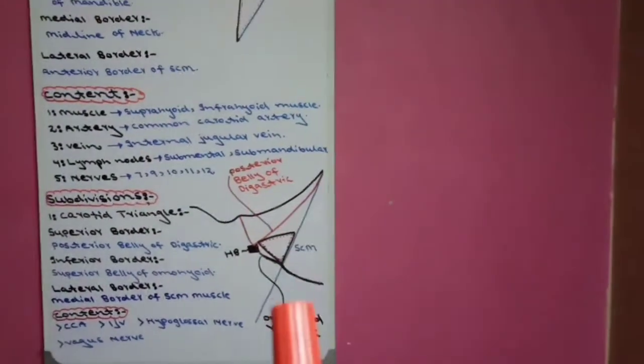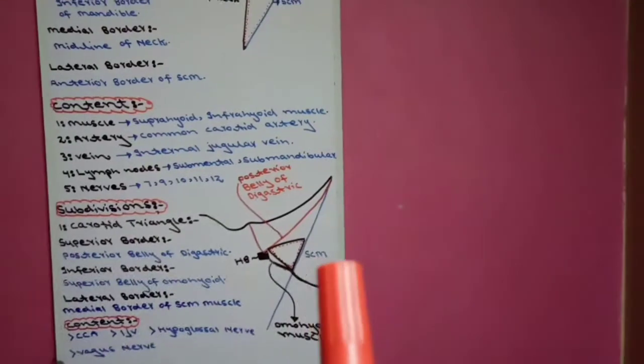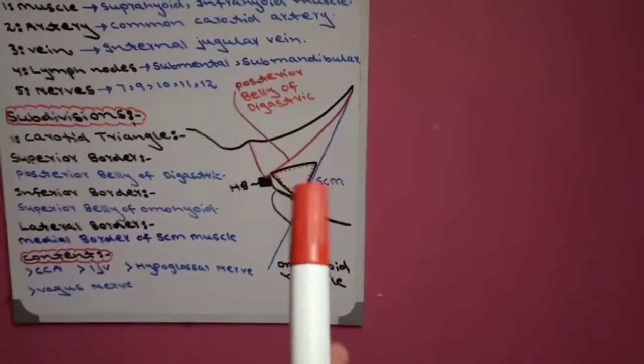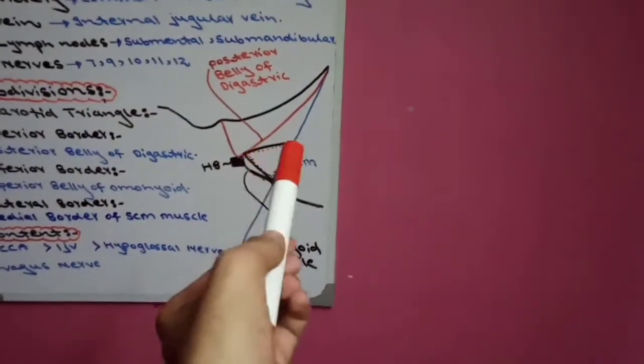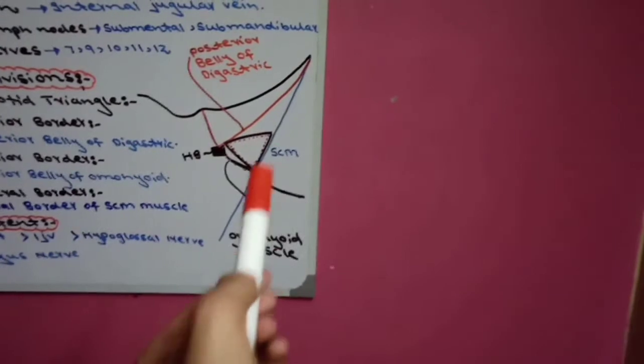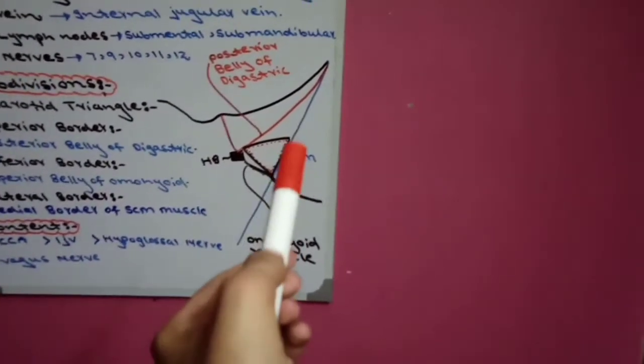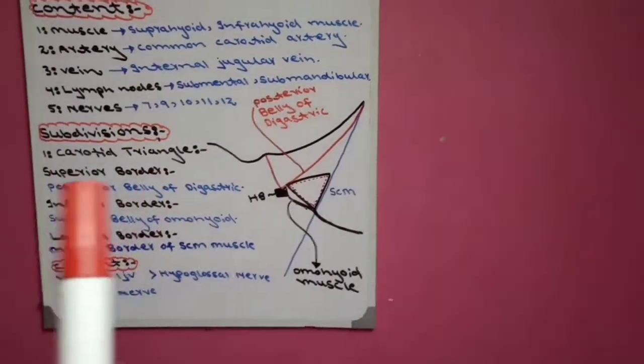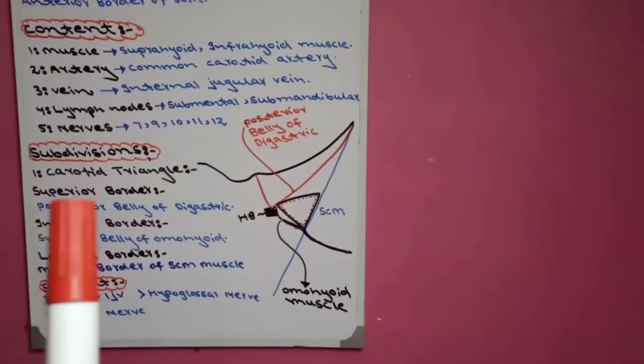Lateral border of triangle is formed by medial border of sternocleidomastoid. Now this is the carotid triangle. Here this is the superior border, this is inferior border, and this is the lateral border of triangle, which is formed by medial border of sternocleidomastoid. This is the diagram, and these are the boundaries of carotid triangle.